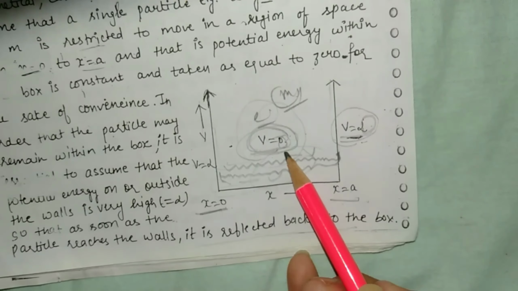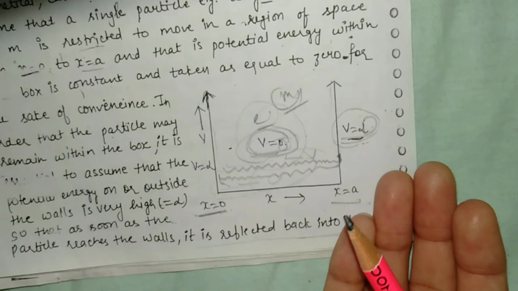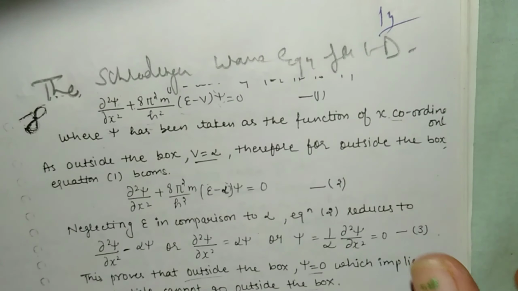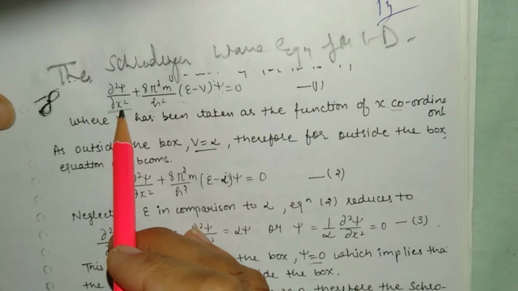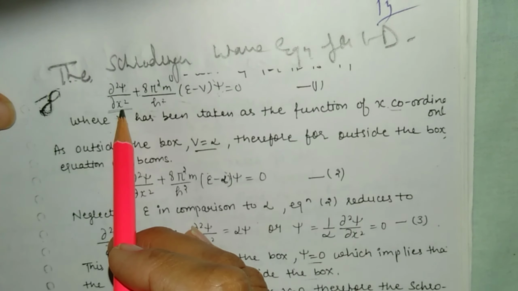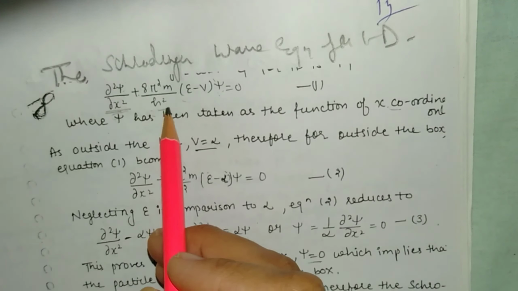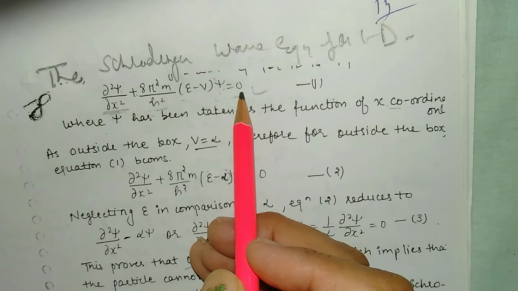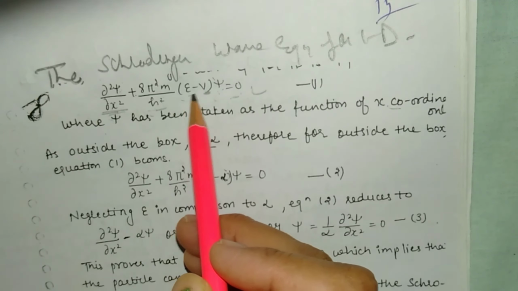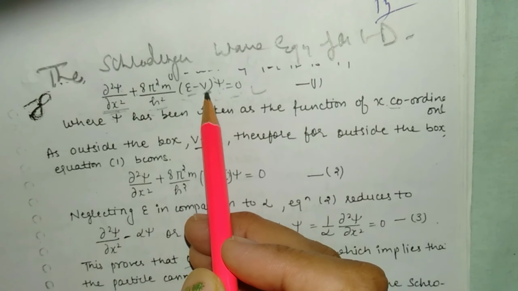According to these conditions we will derive the mathematical equation for the probability of finding the electron in a one dimensional box. As we know, for a one dimensional box we consider the particle only along the x-axis. So the Schrodinger wave equation that we have already described is del square psi upon del x square plus 8 pi square m upon h square into (E minus V) psi is equal to 0. In this equation we will substitute the potential energy, where E is the total energy and V is the potential energy of the electron inside the box and outside the box.